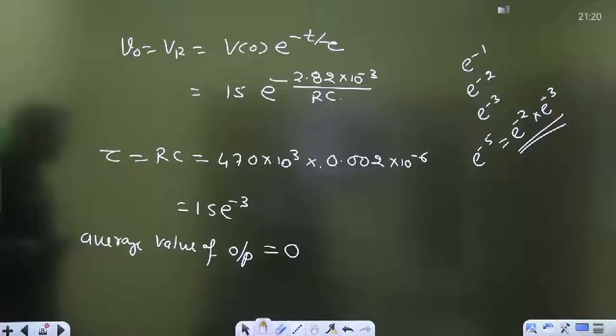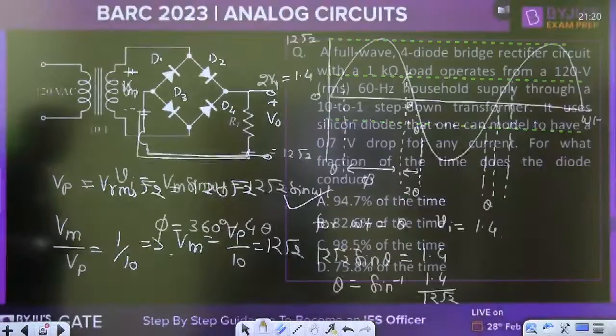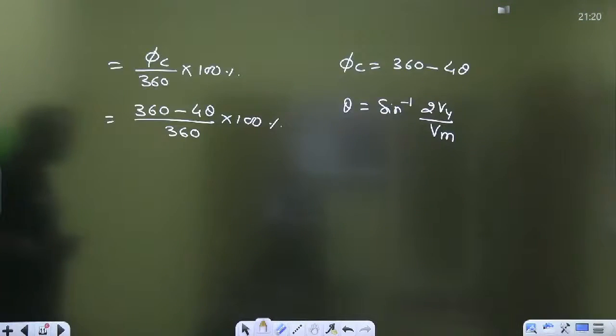Okay, so that is on the diode. Now next question. Quickly go for the next question.